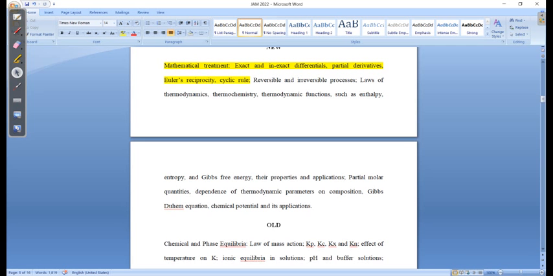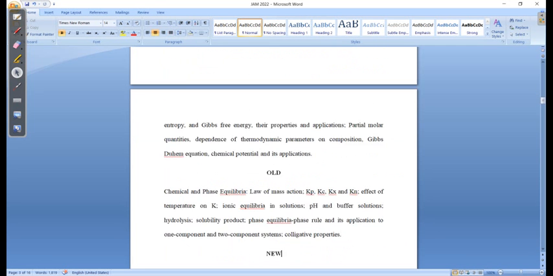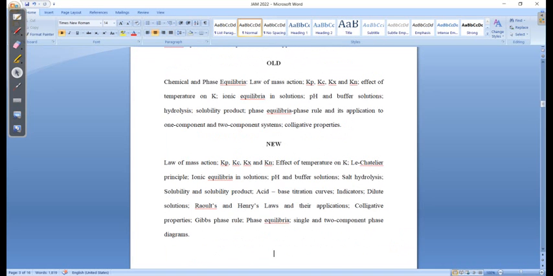And after that, in the old syllabus you have chemical equilibrium and phase equilibria, and the new syllabus is very, very well defined. So what extra things have they included here? There is not much, but they have clearly written in the new syllabus that you have to study Raoult's law and deviation from Raoult's law.